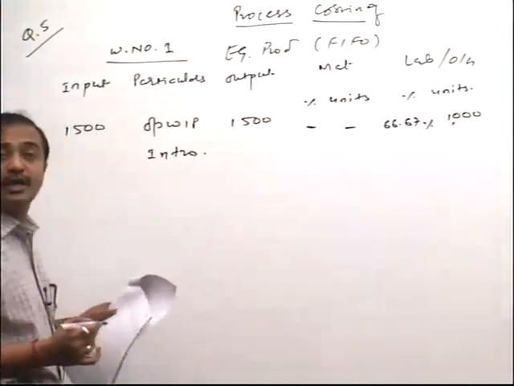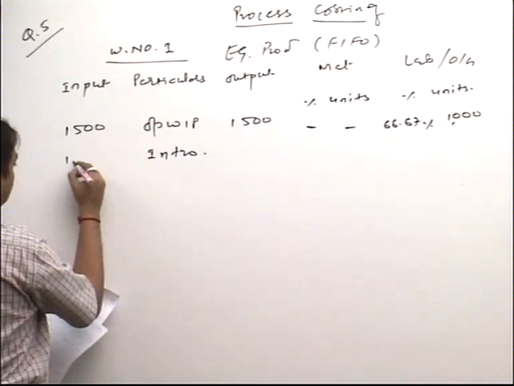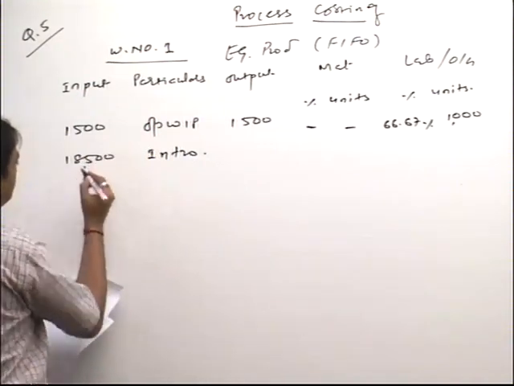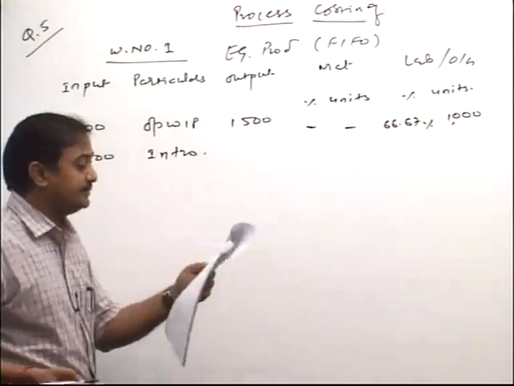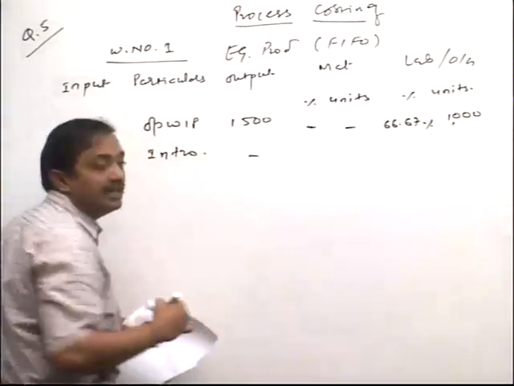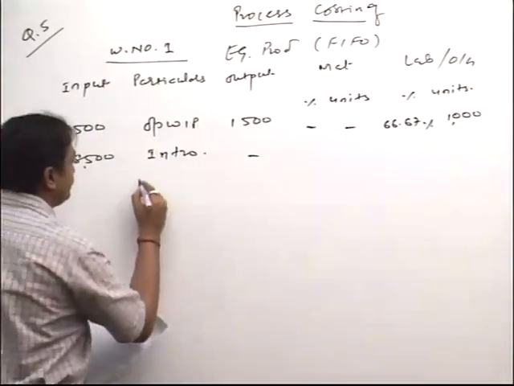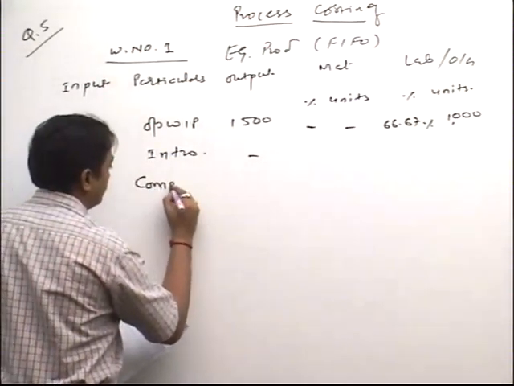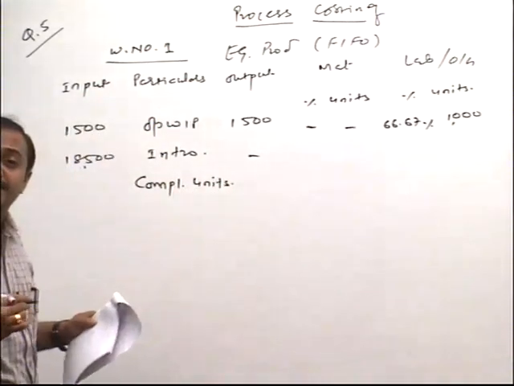Next item, introduced. 18,000 what, friend? 500. Here dash. Why? Because it is only put up in which column? Input column. Completed units. How to calculate?